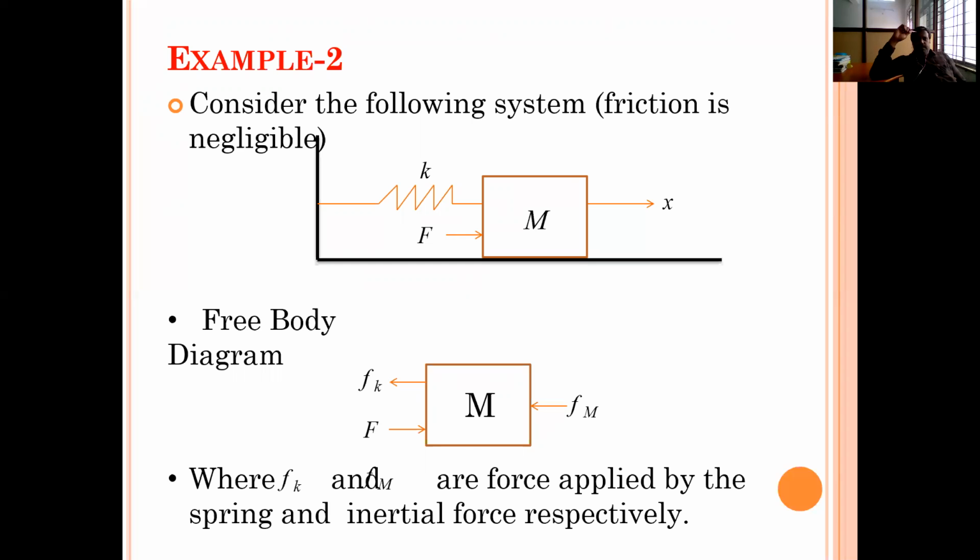Consider the following system, where the friction is negligible. For example, if the damping element is negligible, then the free body diagram has both ends free, and the actual force is applied in one direction, say from left to right. The force due to the spring element and the force due to the damping element both oppose the actual force, that is, from right to left, in the opposite direction.